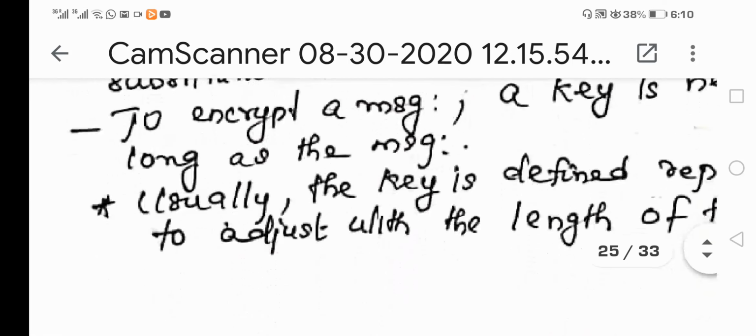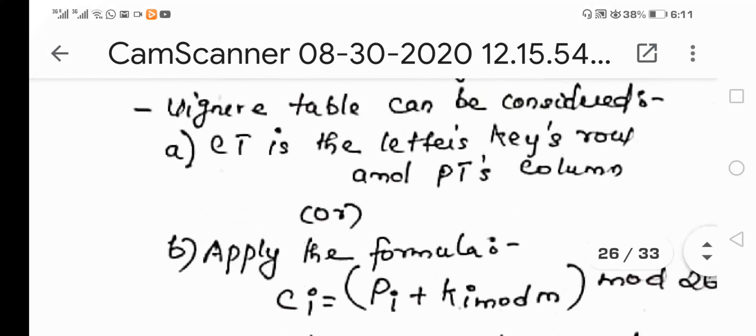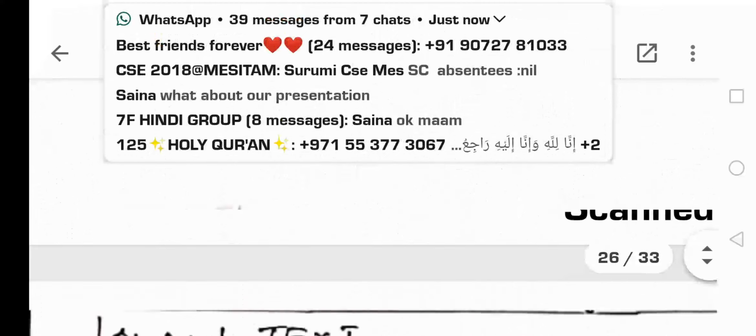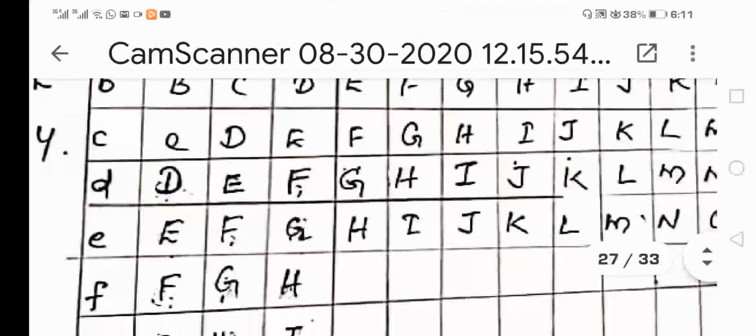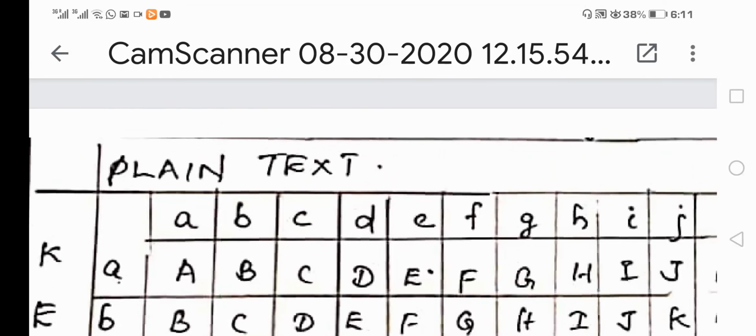Before going to the theoretical portion, I'll tell you with the help of an example. Actually, what is going to happen here is this particular table. We can implement a Vigenere cipher only with the help of a Vigenere table. You have to note one thing: we can perform the Vigenere cipher only with the help of a Vigenere table. It is not feasible for us to construct this Vigenere table as a whole, because it is a very time consuming task.